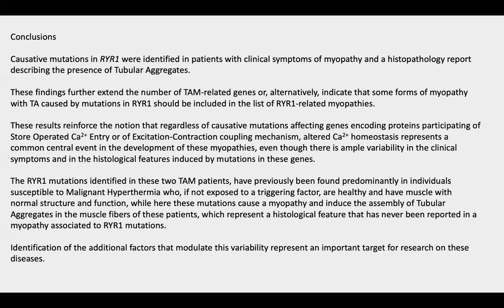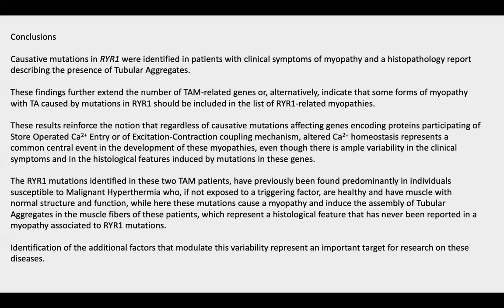Or alternatively, we can say that some forms of myopathy with tubular aggregates caused by mutation in RYR1 should be included in the RYR1 list of myopathies. Nevertheless, aside from this nosological classification of these two cases, certainly the results provided a molecular genetic diagnosis to these patients.